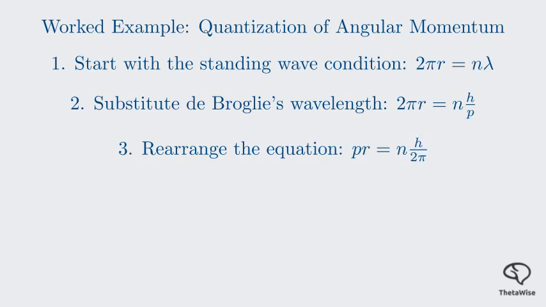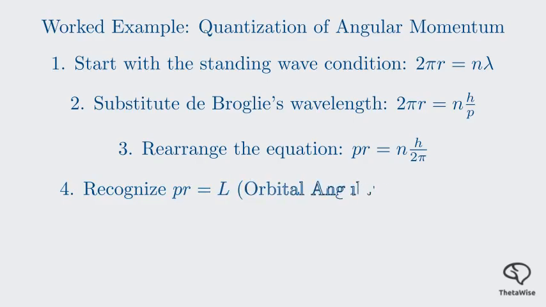What is p times r? For an electron in a circular orbit, this quantity, momentum times radius, is the electron's orbital angular momentum. So we find that the angular momentum, L, must be a whole number, n, times a fundamental constant, h bar. This is Bohr's postulate of quantized angular momentum, derived from de Broglie's wave hypothesis.